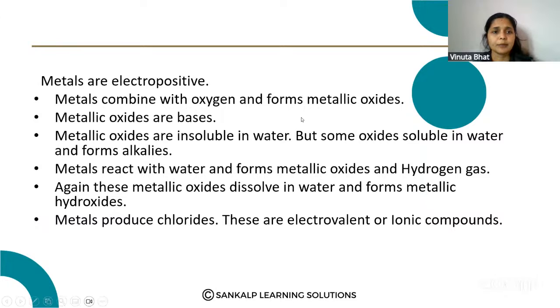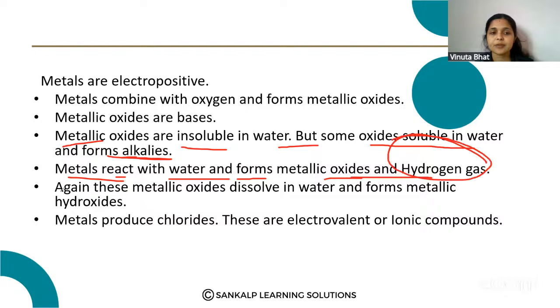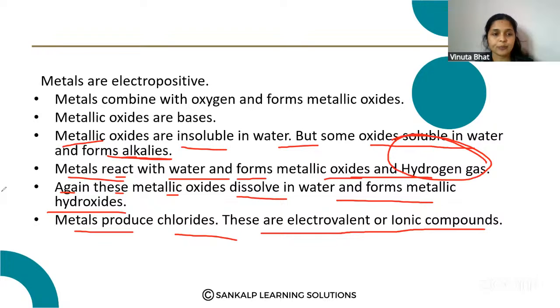Here, metals are electropositive. Metals combine with oxygen and form metallic oxides. Metallic oxides are bases, and they are generally insoluble in water, but some oxides are soluble in water and form alkalis. Metals react with water to form metallic oxide and hydrogen gas is released. Again, this metallic oxide dissolves in water and forms metallic hydroxide, which is commonly alkaline in nature. Metals produce chlorides, which are electrovalent and ionic compounds.